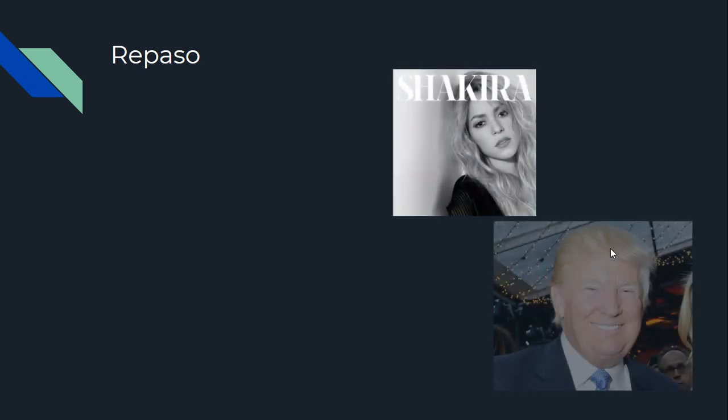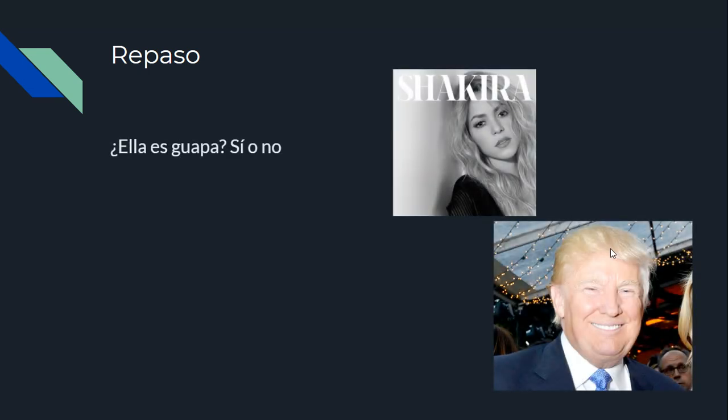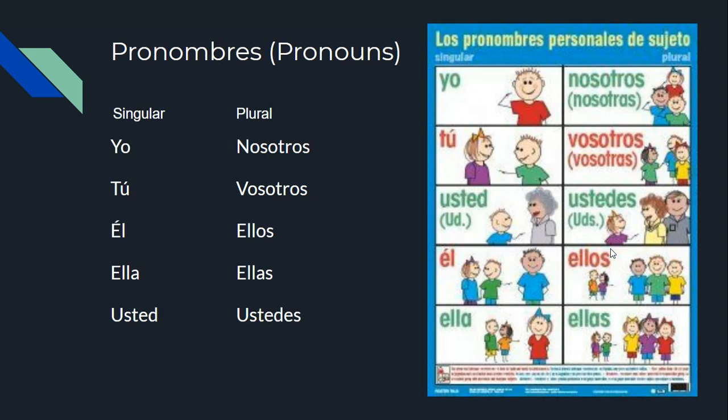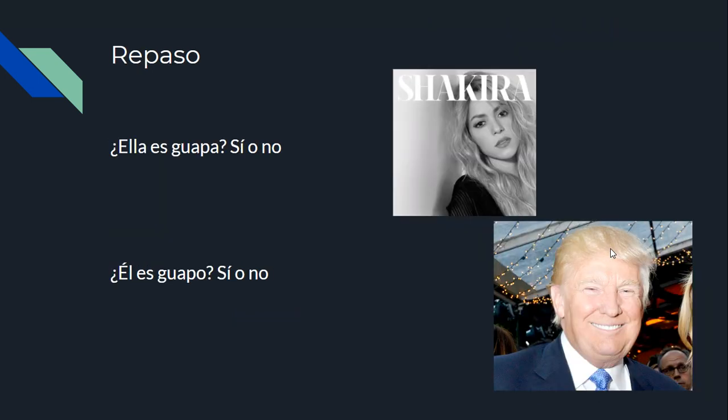Repaso. ¿Ella es guapa? ¿Sí o no? For the most part, we'll say, sí, ella es guapa. ¿Él es guapo? ¿Sí o no? If you were to say sí, well, you can. If we say no, we want to instead say él es feo.